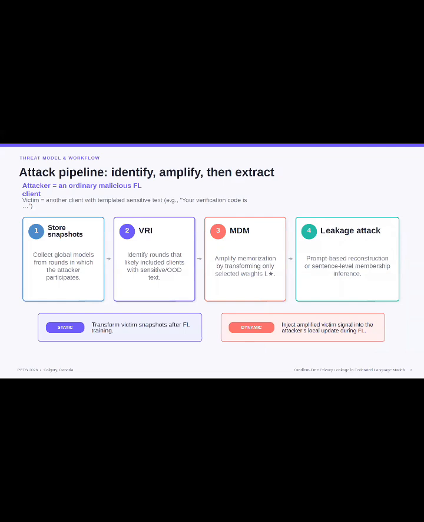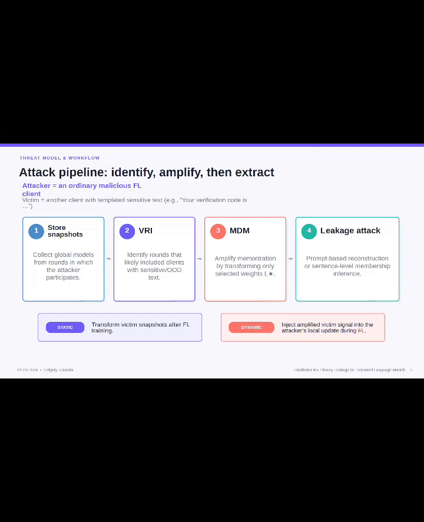In our threat model, the attacker is an ordinary malicious federated learning client. The victim is another client whose local data contains templated sensitive text. For example, the phrase "your verification code is" followed by a secret value. The attacker needs to know the non-sensitive template or prefix but does not know the secret suffix it is trying to recover. The attack pipeline contains four stages.